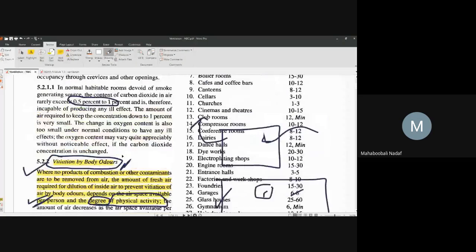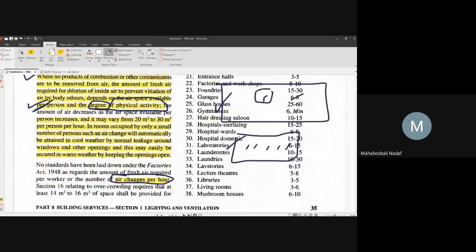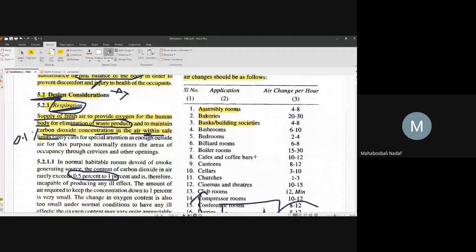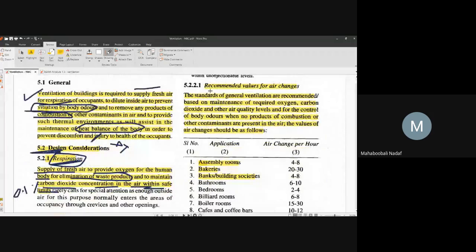But the same thing cannot be used for respiration. So each cubic meter, air changes per hour, should be present for vitiation of body odor. So now just go through this one. This is not so important. Recommended values for air changes are given in the code book. Normally 4 to 5 cubic meter per hour. That's all they have mentioned.